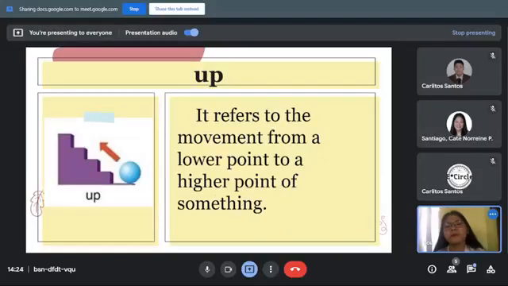And let's also have up. Let me read it for you. Up refers to the movement from a lower point to a higher point of something. We can see here in the picture that the ball is, we can say it's on the floor, right? And it is moving upwards or up. In here we can conclude that the ball moves up from the floor, because up refers to the movement from a lower point to a higher point of something.